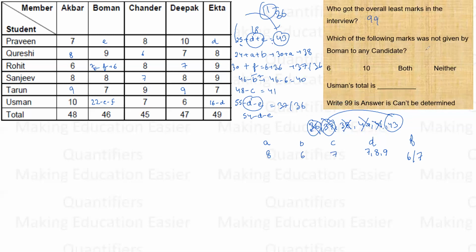Which of the following was not given to Bowman by any candidate? See, Bowman cannot get a 10, right? If I see F was what? F was either a 6 or a 7. If F was a 6, this becomes 16 minus E. Now this cannot be 10, right? Because here 10 cannot come at all. Okay, so this is very simple. E cannot be the 10 over here, right? So 10 is this. Can E be 6? E can be 6 because I took E. So Usman's total is again 99. Cannot be determined, right? So this completes my set.